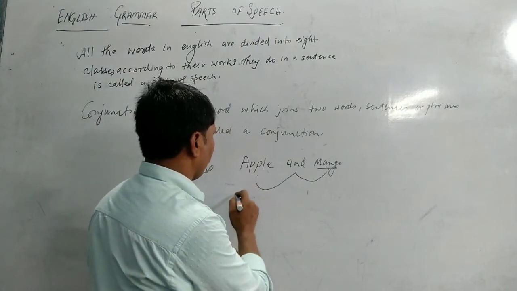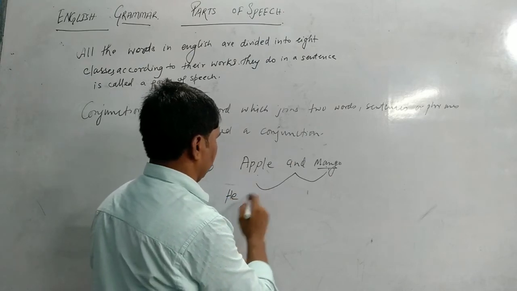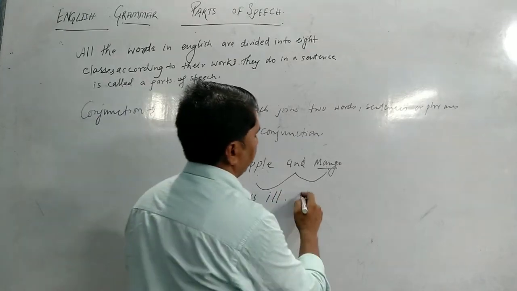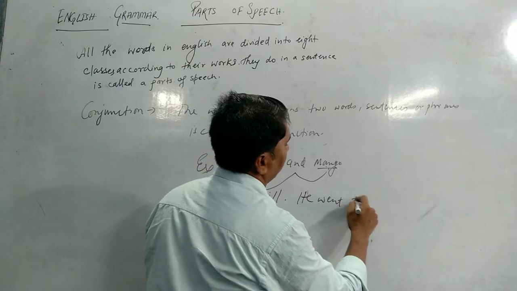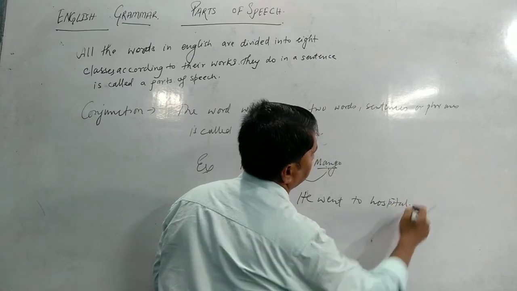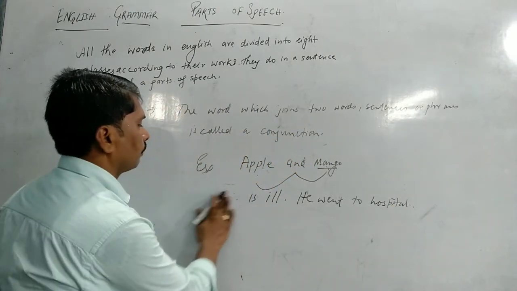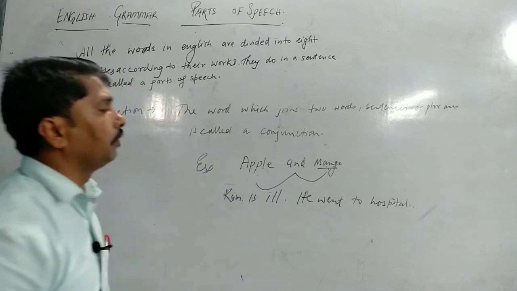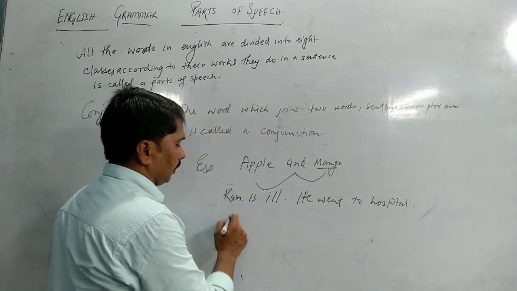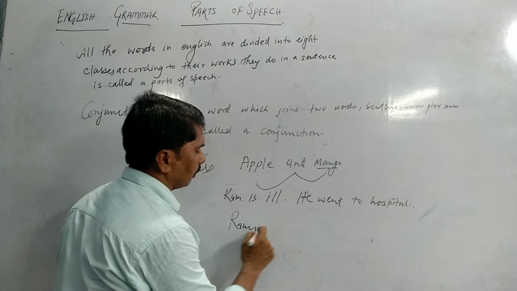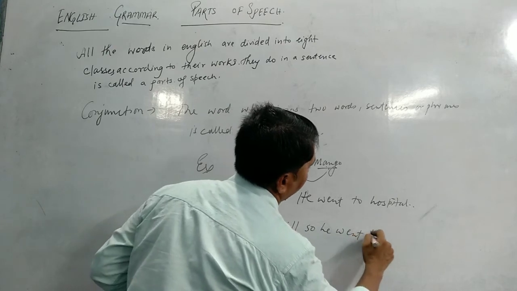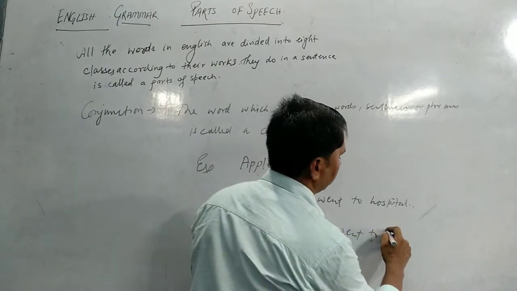Another example, he is ill. Ram is ill. He went to hospital. You can see that there are two sentences. So if I join these sentences, Ram is ill, so he went to hospital.